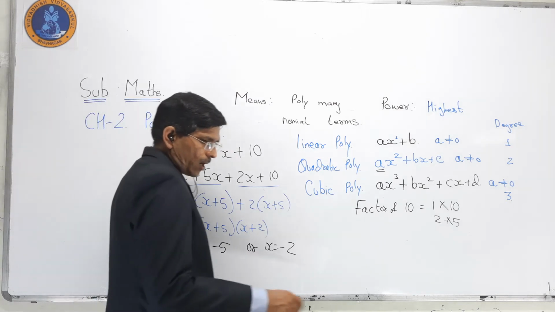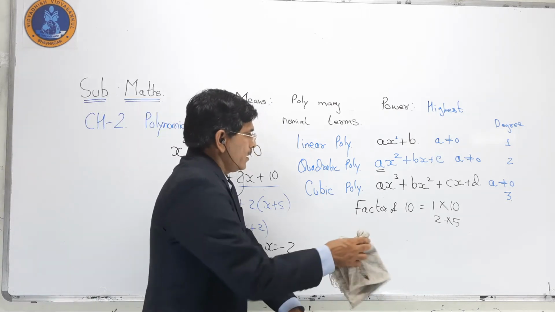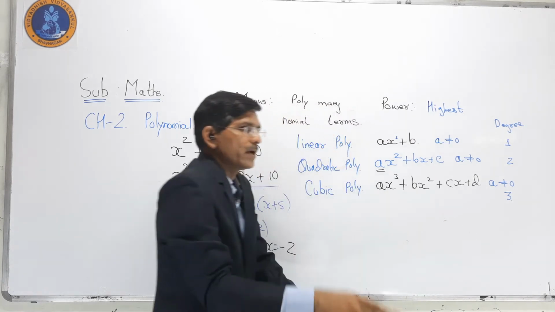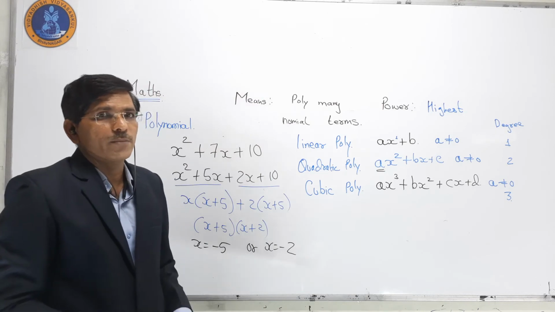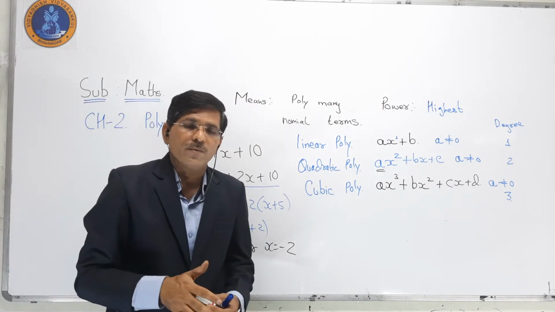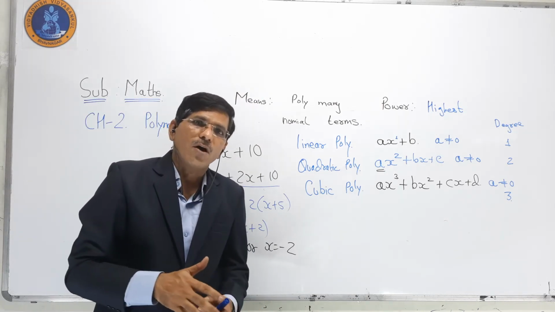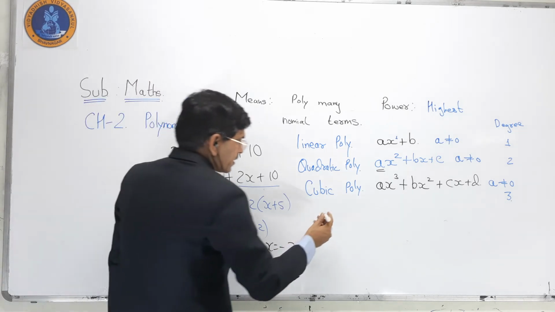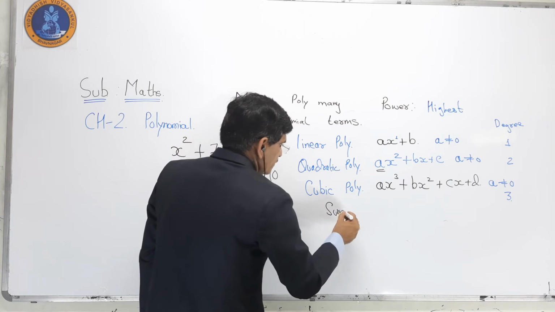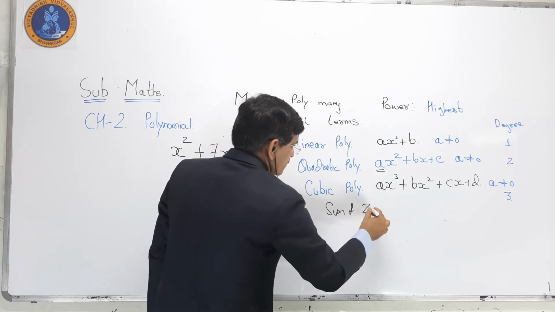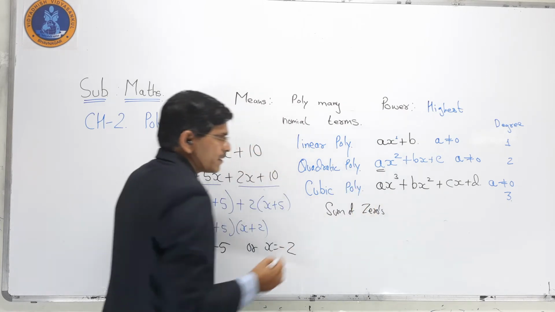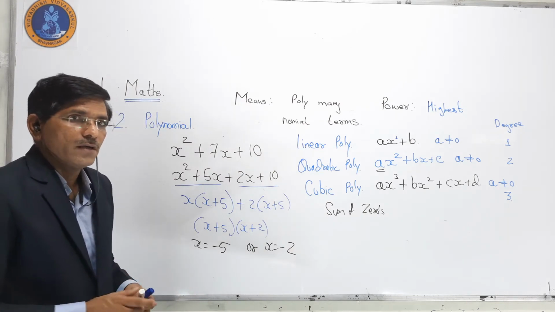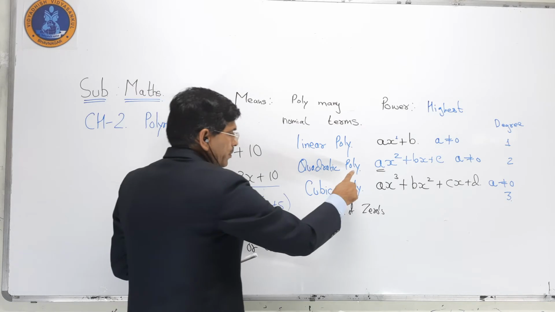Now the related topic is zeros of a quadratic polynomial. For zeros of a quadratic polynomial, we have to find the sum of zeros and the product of zeros. So what does sum of zeros mean? We take a quadratic polynomial.